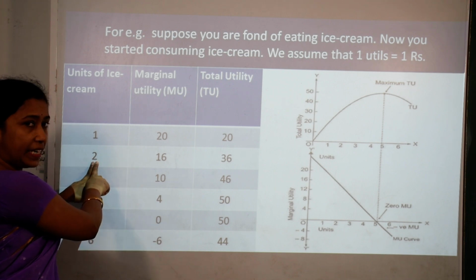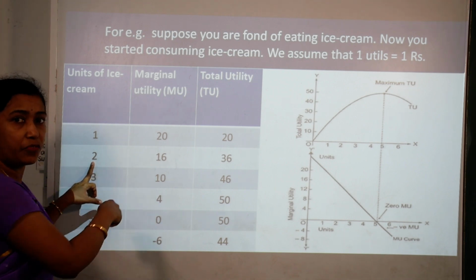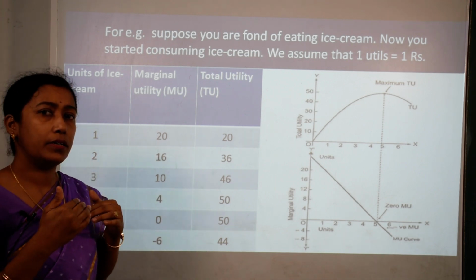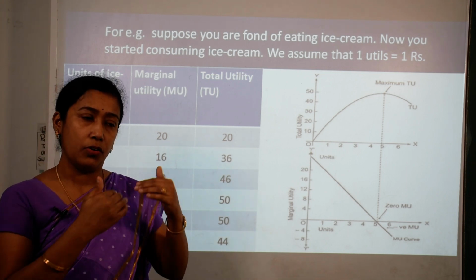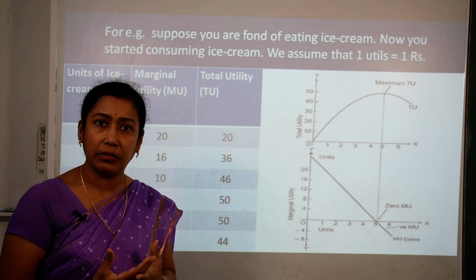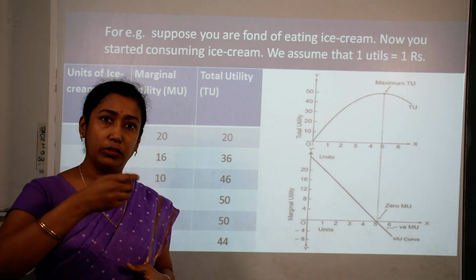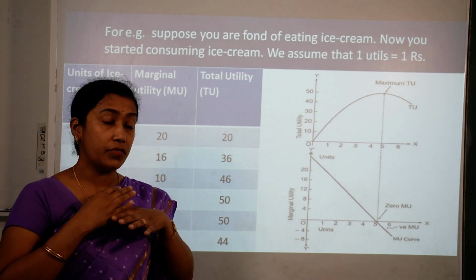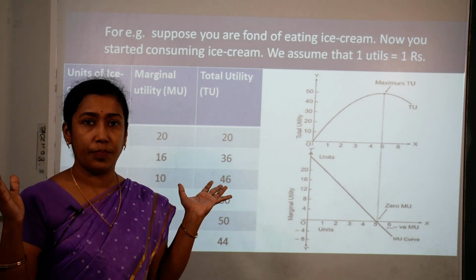Then as I consume the second ice cream, the utility which I derive from it is 16. It is actually less now. It is reduced from 20 to 16 because I was craving for ice cream. The first ice cream or scoop which I have eaten gives me immense satisfaction.